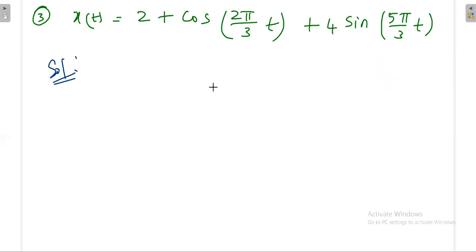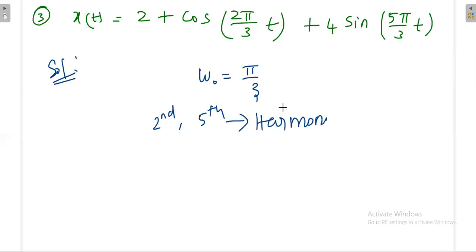So the fundamental frequency has to be pi by 3. Once the fundamental frequency is pi by 3, we have second and fifth harmonics here. In the representation, we have only the second and fifth harmonics. All other harmonic values are 0. So the fundamental frequency in this case is pi by 3. This is the second order harmonic, and this is the fifth order harmonic. Then we'll proceed from this.